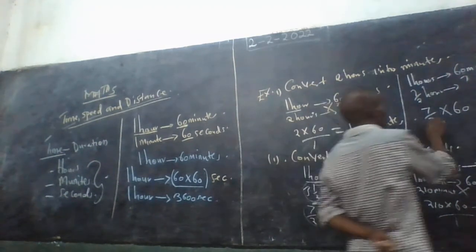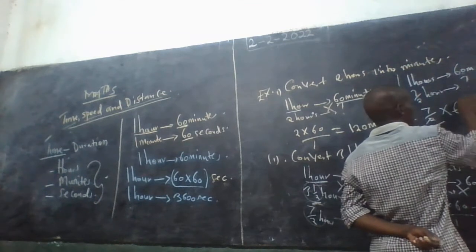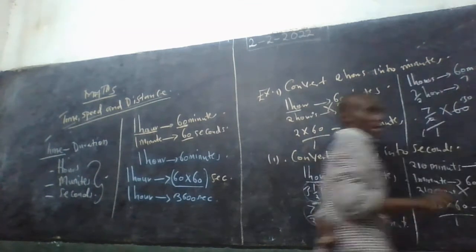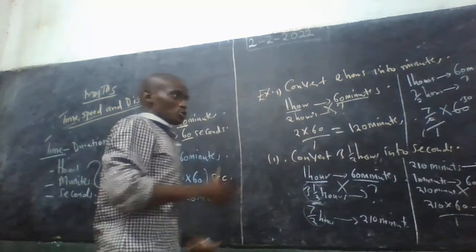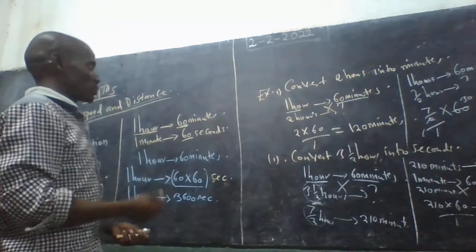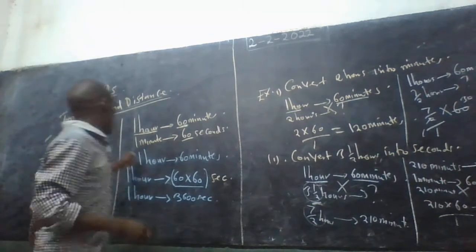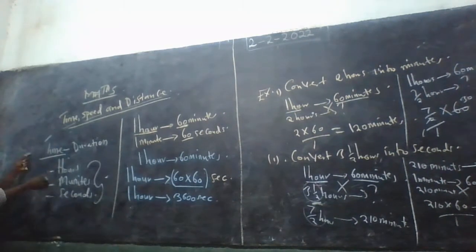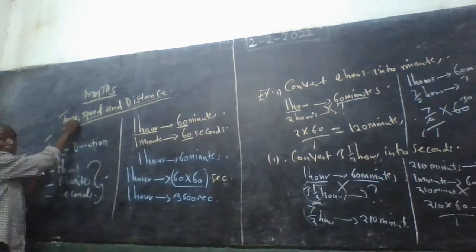So 2 into 60 gives 30, and 30 times 7 you will get 210. Understood? Right. Good that you get the data here so that we can clean the board. Now, have you understood from here? Because we are still under this one.